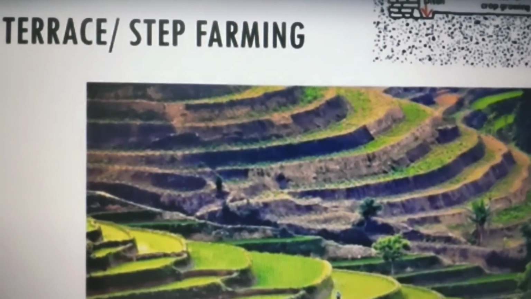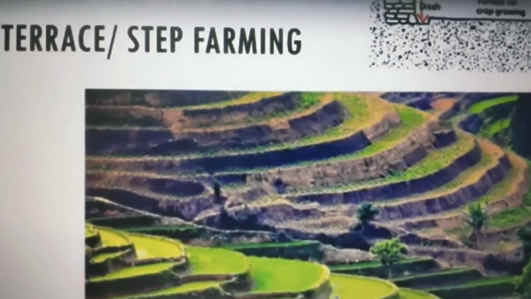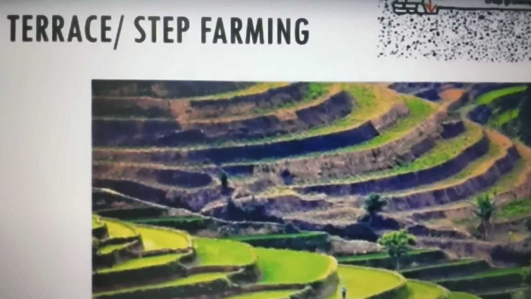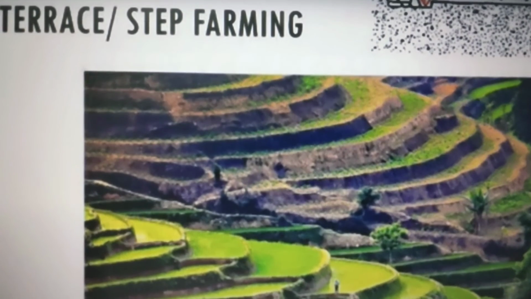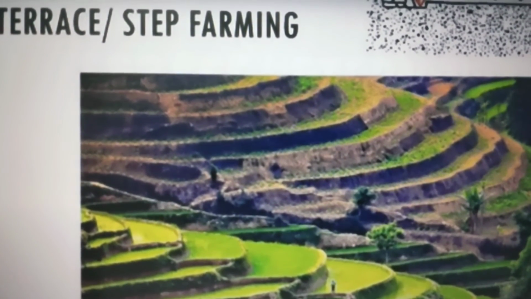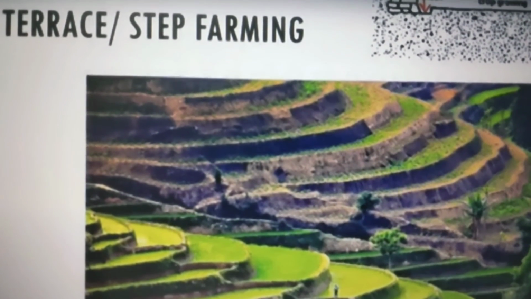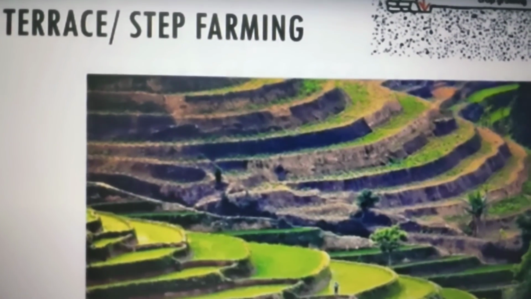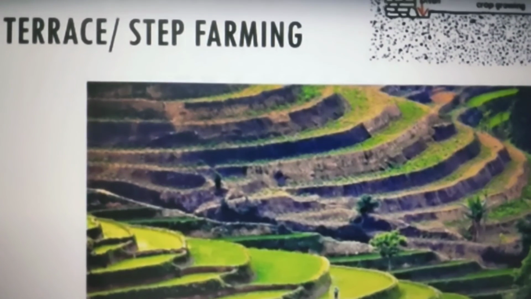of water flowing down. जैसे जैसे पानी नीचे आता है तो उसकी स्पीड रिड्यूस हो जाती है. Moreover, some of the soil eroded from one step gets deposited on the next step. ऊपर की soil नीचे, second layer, third layer, fourth layer, and ultimately the soil will not get wasted.